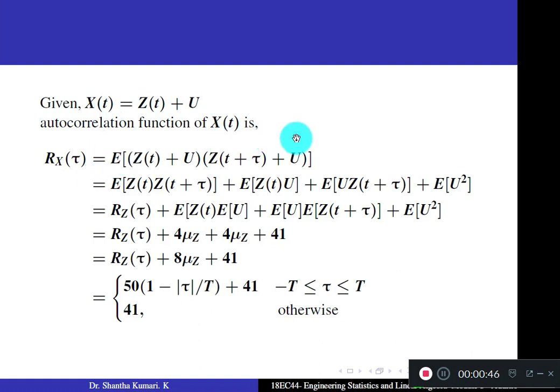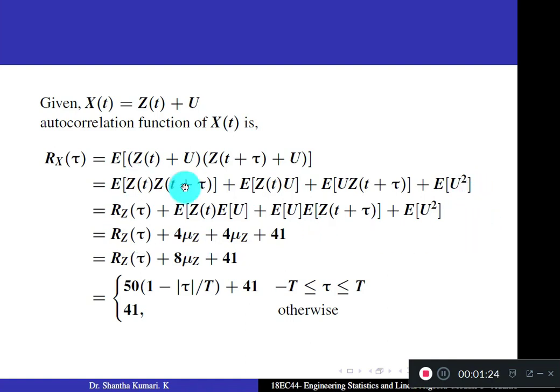Okay, I have not written that step. What is x of t? In the place of x of t, I have directly substituted this z of t plus u. And x of t plus tau means here the corresponding value is z of t plus tau plus u. Now multiply term by term. You get expectation of z of t into z of t plus tau, this product, then z of t into u, then u into z of t plus tau, then u into u, that is u square.